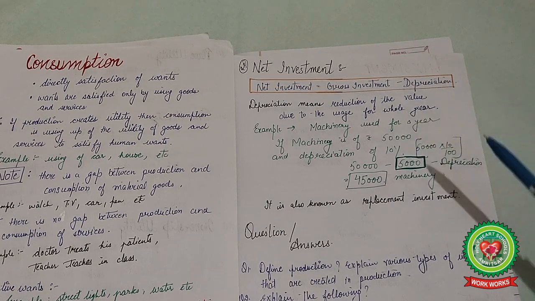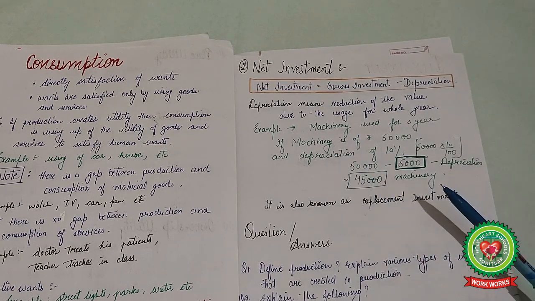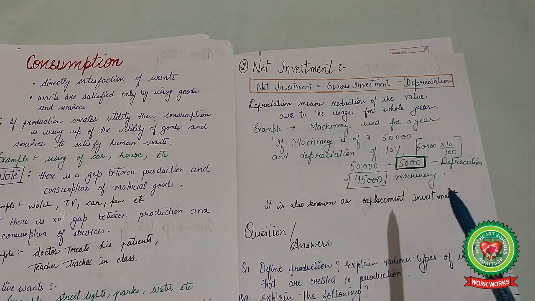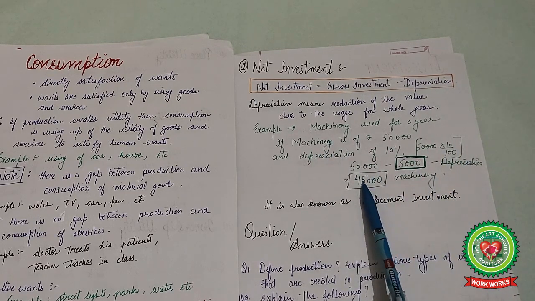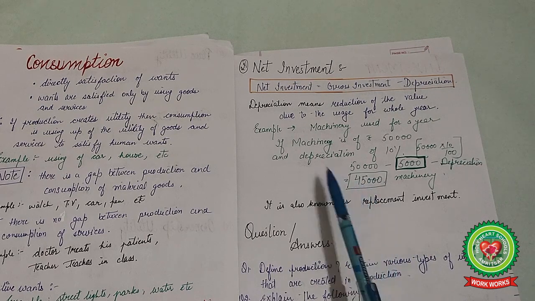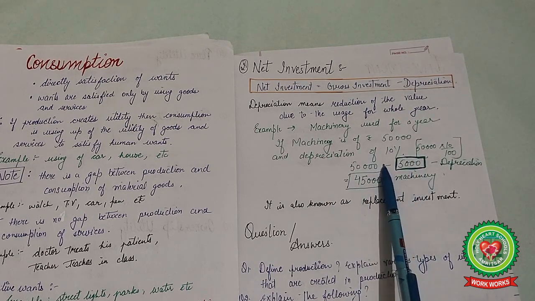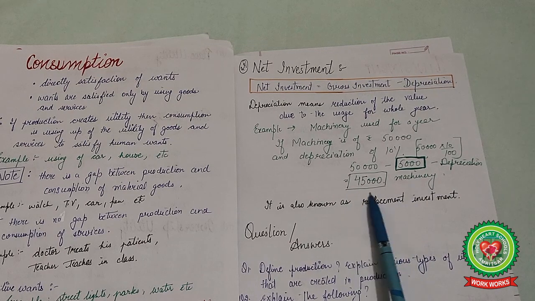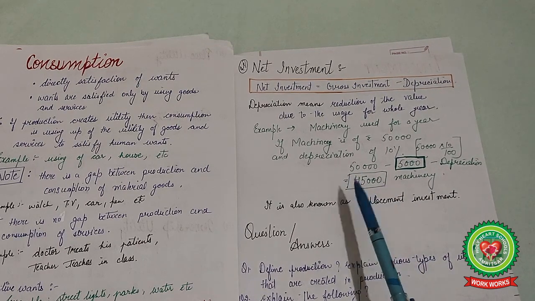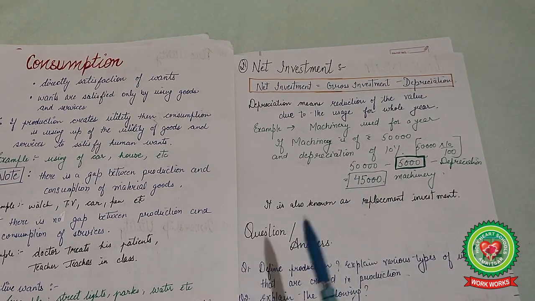If machinery used for a year is worth rupees 50,000, and we want to sell it after 1 year, and the depreciation we assume is 10%, then it means we can sell it for rupees 45,000 after 1 year.